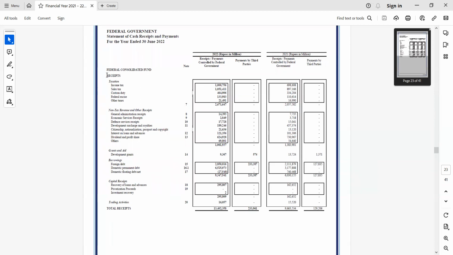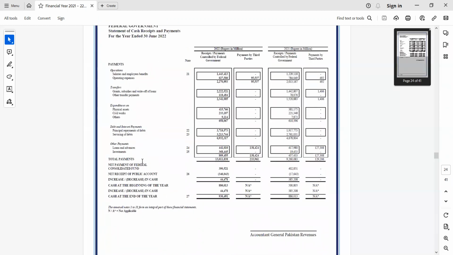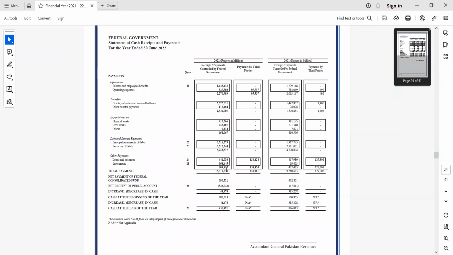On the first page, we have all the receipts: the tax receipts, the non-tax receipts, the grants and aids, the borrowing, the capital receipts. So all the total receipts of the government. If you notice, in 2022 the government had about 13.4 trillion of receipts, and at the same time about 13.11 trillion of payments.